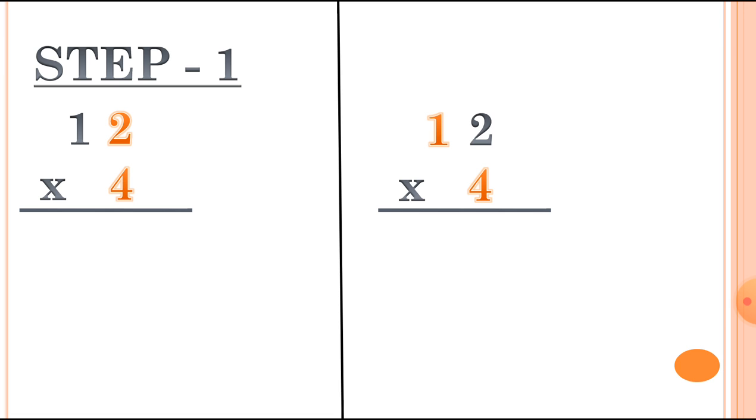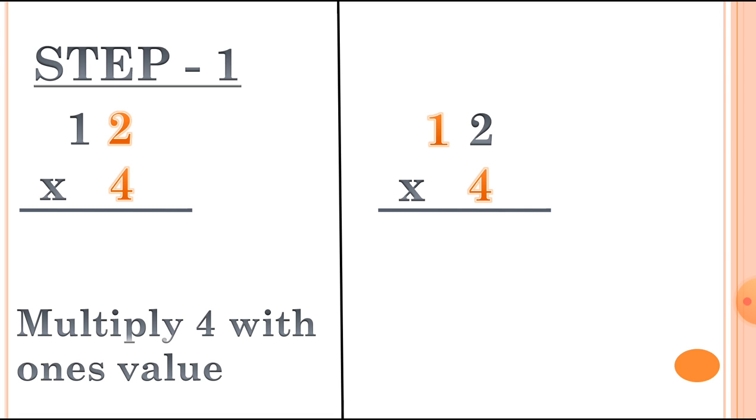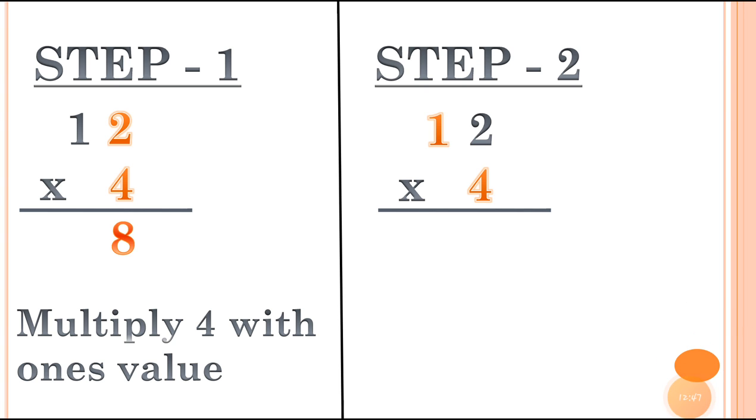Now the next example. Here is step 1. Multiply 4 with the ones value. So here we have to speak the table of 4 with the ones value, which is 2. So 4 2s are 8. So here step 1 is complete. So let's move to step number 2.